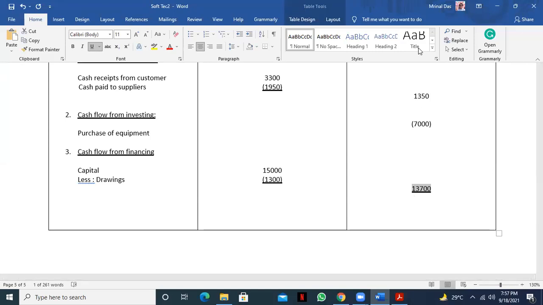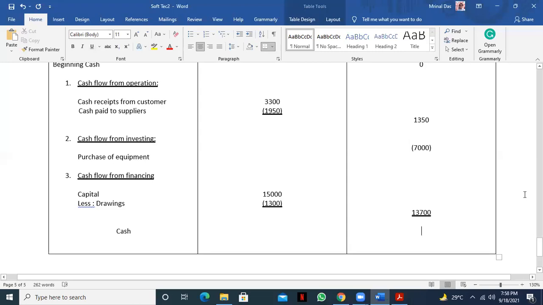The cash balance that was given to us will be equal, though. So what is the total figure here? Cash at the end of the period is how much? 1,350 minus 7,000 plus 13,700.